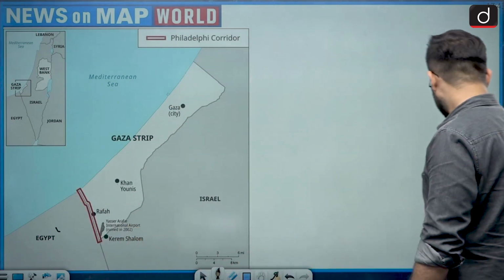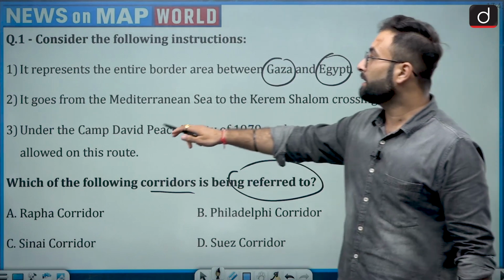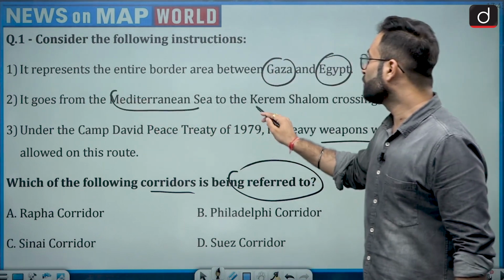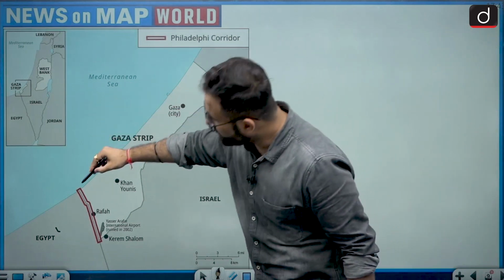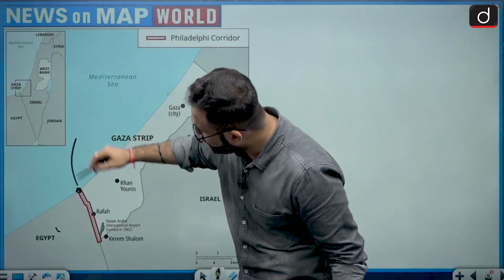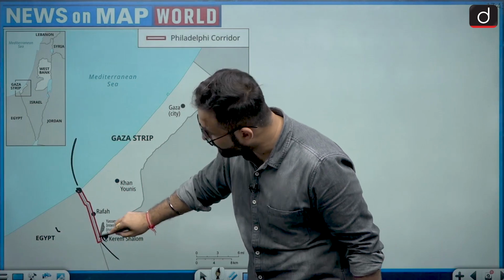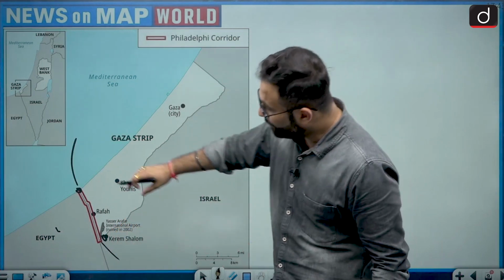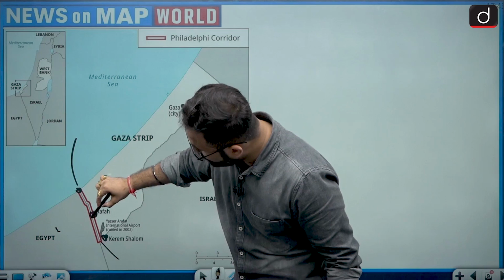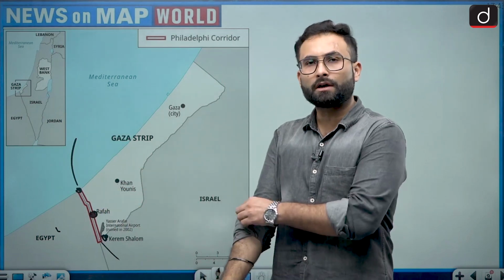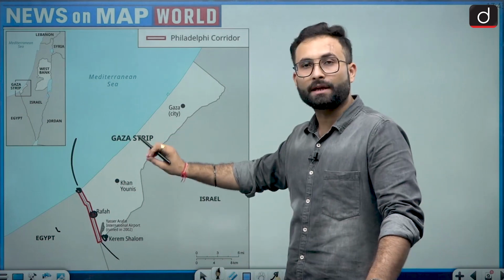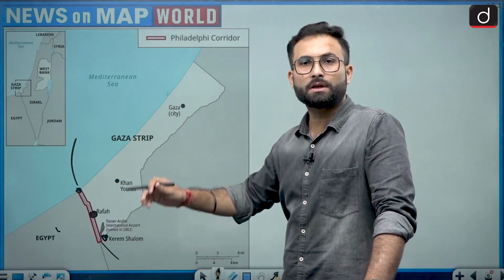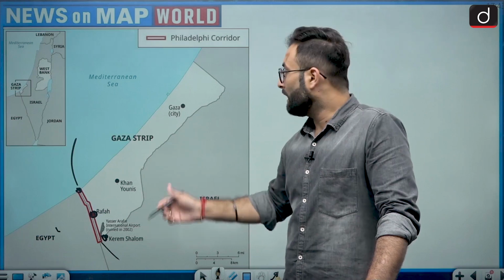Again, they are saying that it goes from the Mediterranean Sea to the Kerem-Shalom crossing. Here you can see this is your Mediterranean Sea. This is one end, which is on the Mediterranean, and the second is over here, that is the Kerem-Shalom crossing. In the meanwhile you will find this particular crossing over here, that is the Rafah crossing. Rafah crossing is the only crossing through which a person in the Gaza Strip can go to Egypt, or can go to any other country other than Israel.